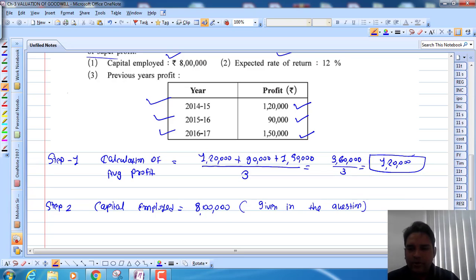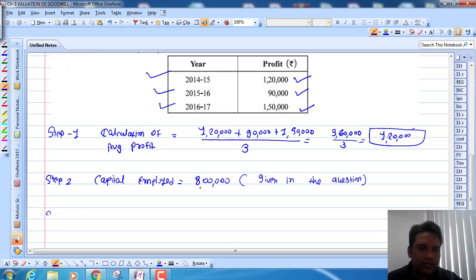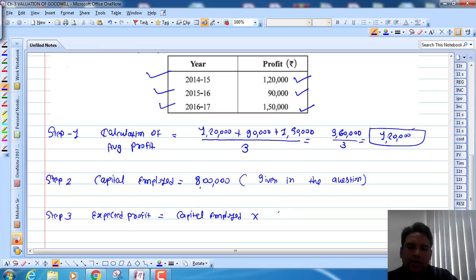Now step number 3, that we have to find expected profit. So what is the formula of expected profit? I have just discussed the formula, that capital employed into expected rate of return, right?